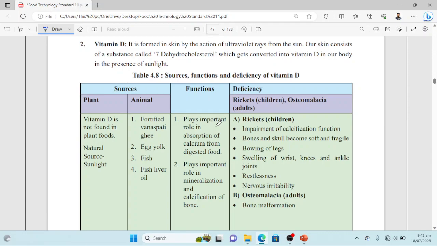So deficiencies are rickets and osteomalacia. Rickets is visible in children. It is impairment of calcification functions.